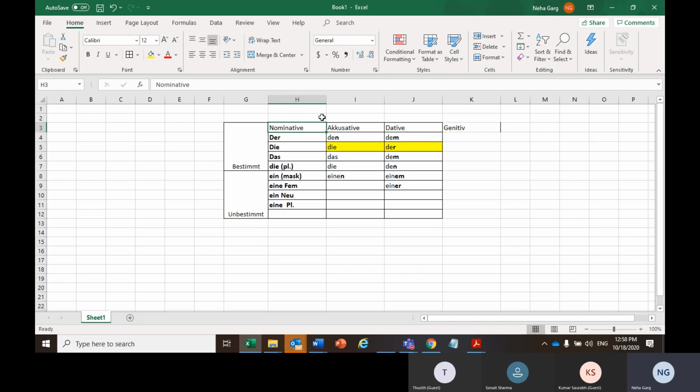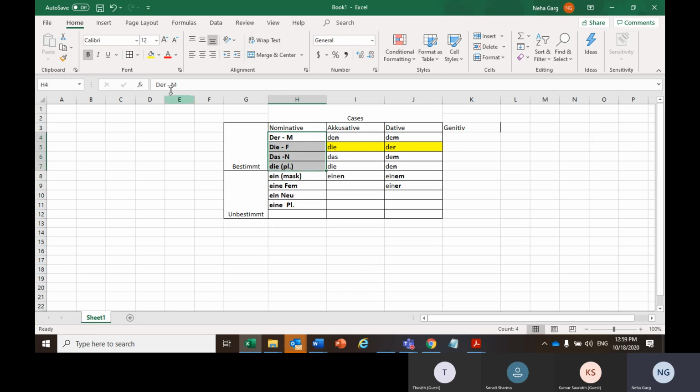Parallel to these cases, we have some articles. As I've written here, we have bestimmt articles and unbestimmt articles. Bestimmt articles are definite articles: der, die, das, and die. Der we use for masculine, die we use for feminine, das we use for neutral, and die we use for plural.